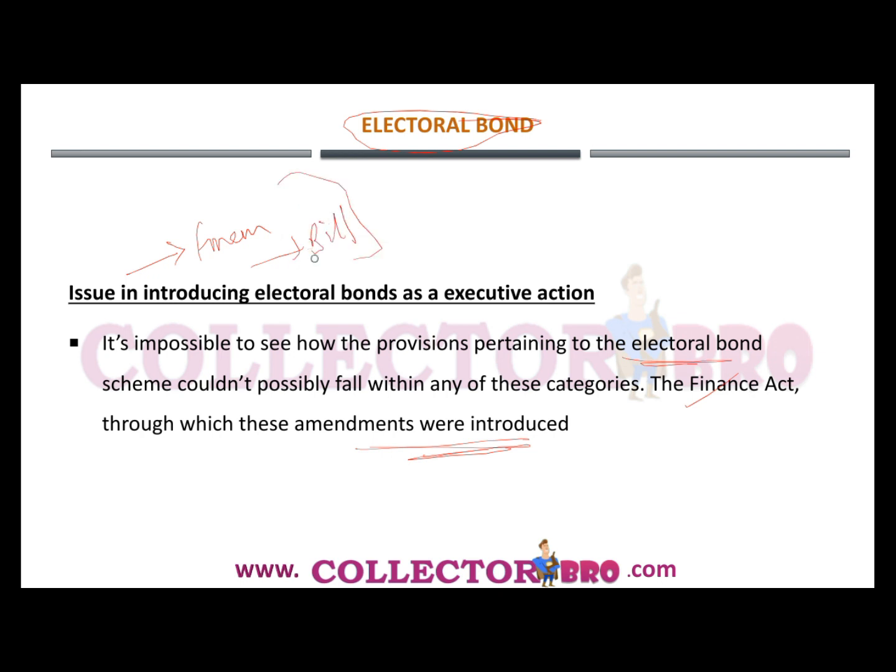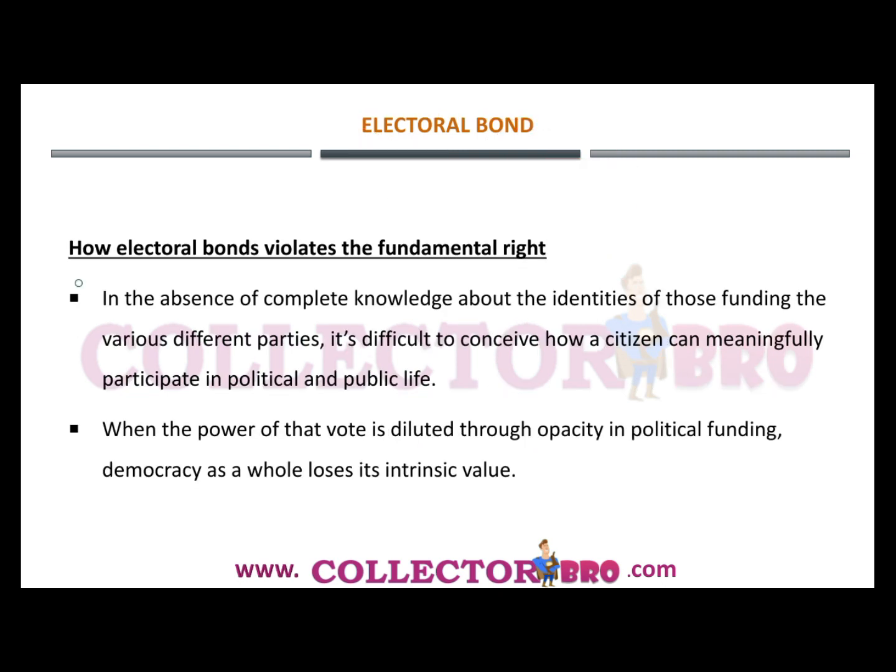So if such an amendment has to be made, then the electoral bond has to be introduced through the legislative process. But the electoral bond was introduced in the budgetary speech and through an executive action, and there is no legislative action. So this is why the executive action which introduced this electoral bond is criticized.